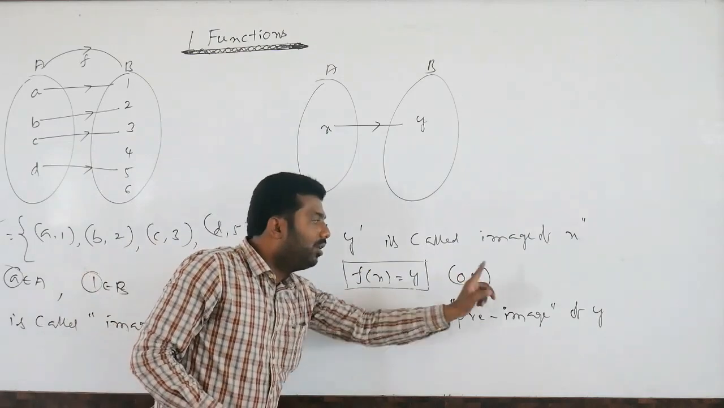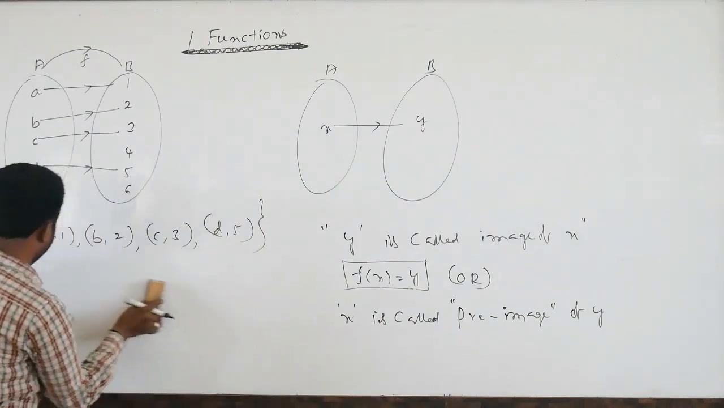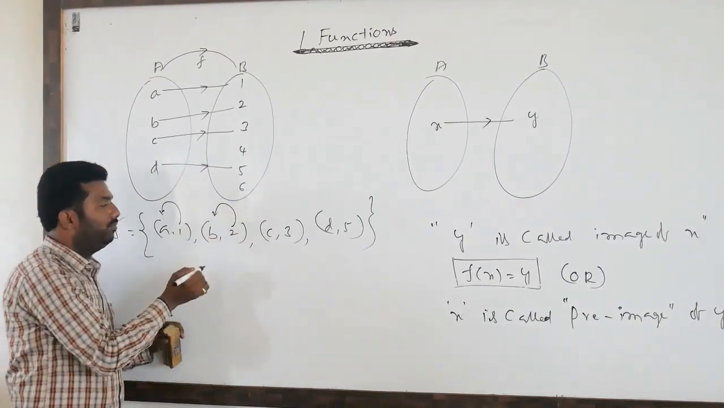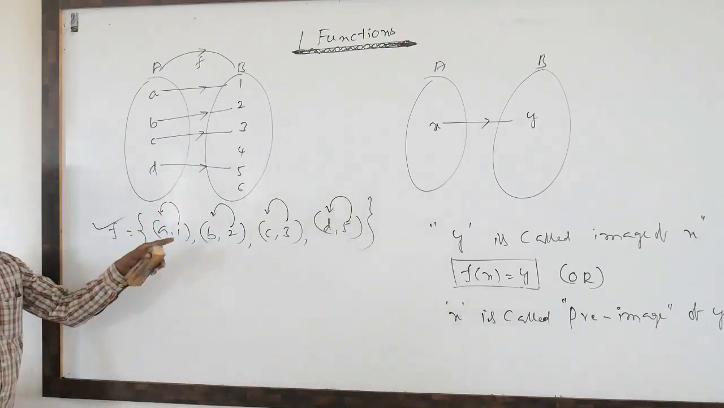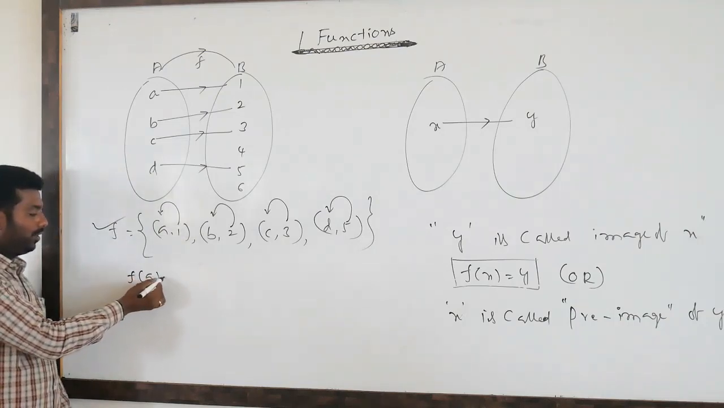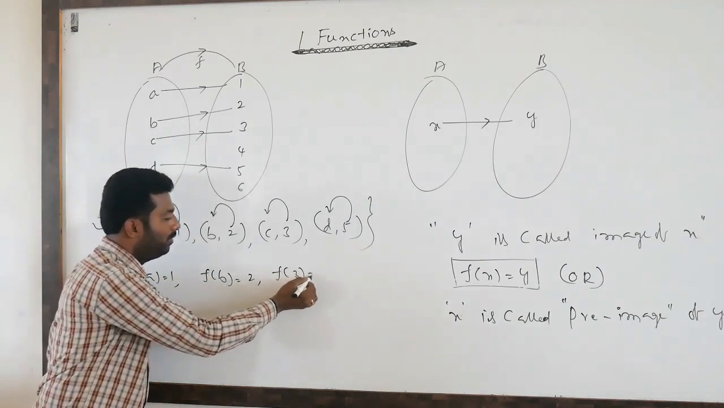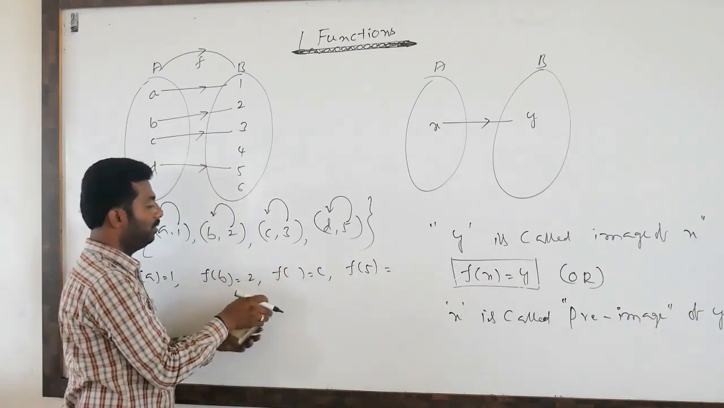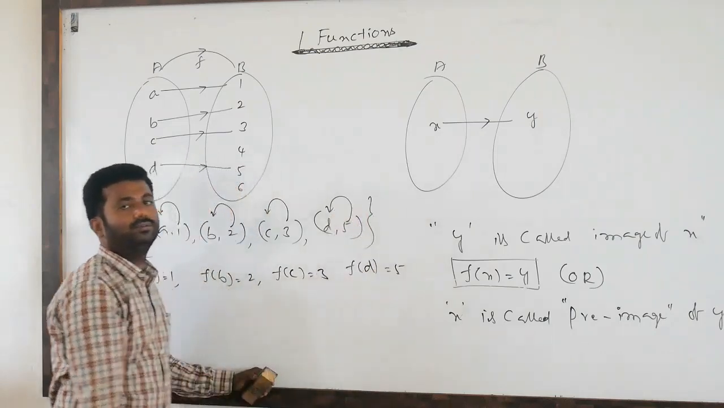X is the pre-image of y, nothing but f of x equal to y. Now you observe. 1 is the image of A, 2 is the image of B, 3 is the image of C, 5 is the image of D. So 1 is the image of A means we write f of A equal to 1, f of B equal to 2, f of C equal to 3, f of D equal to 5.